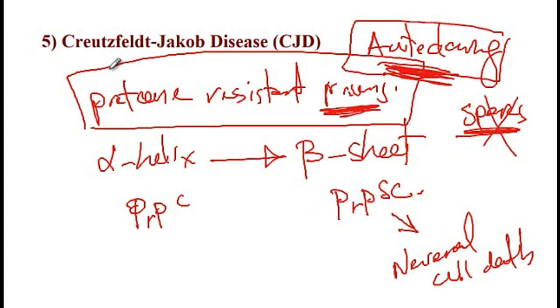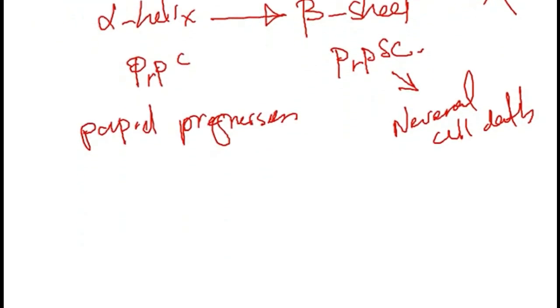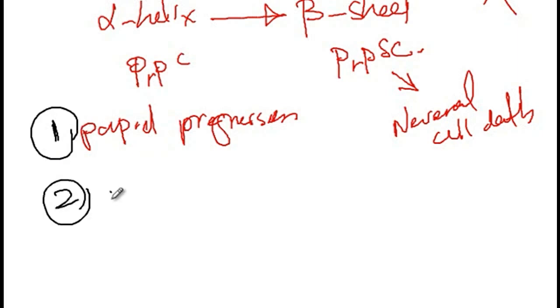Now, these patients generally present with rapid progression of dementia. So in only a matter of a few weeks, their symptoms start to get worse and worse. And one important feature that will help you distinguish CJD from other causes of dementia is the presence of myoclonus.